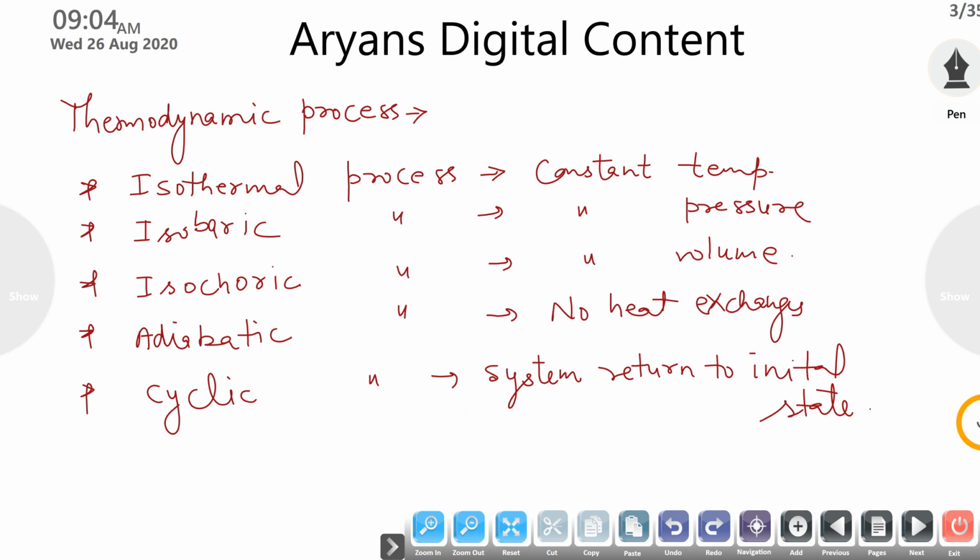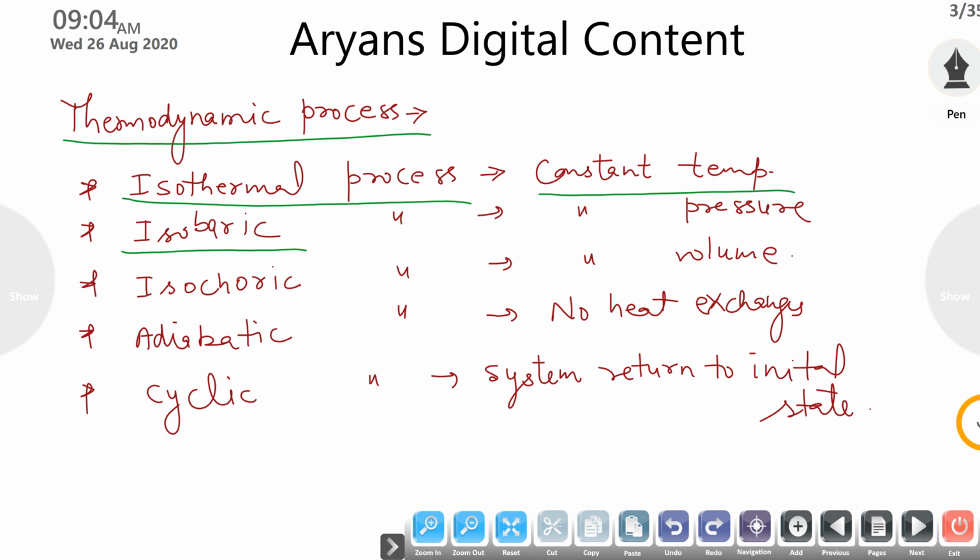Then types of thermodynamic processes. There are multiple types of processes, and they are simple. So let's start. First is the isothermal process. In an isothermal process, your temperature should remain constant and other parameters can change. Then your isobaric process. Isobaric means it is related to pressure, so pressure should remain constant in such a process. Then your isochoric process. In an isochoric process, your volume should be constant, other parameters can change.